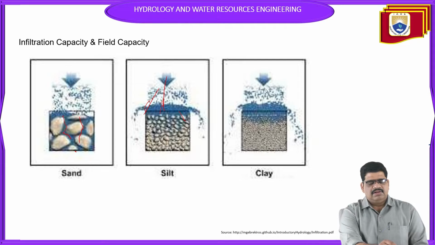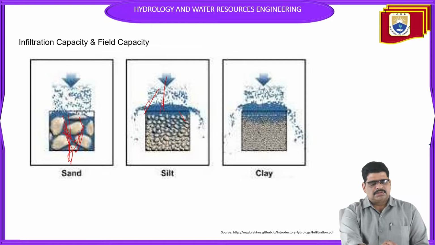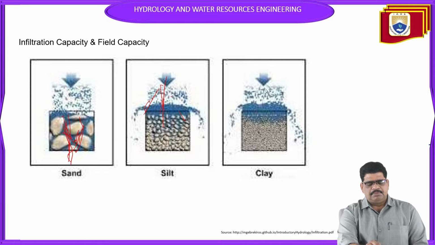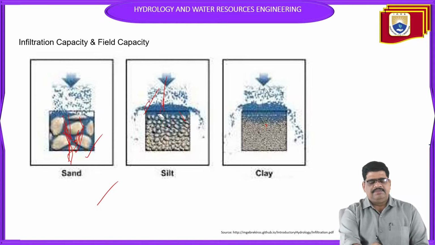So sand has the best infiltration, where water goes inside due to the porous material. Here, the one above is also infiltration. In this one, clay, the infiltration is very low. When comparing these three, the infiltration is the most in sand, moderate in silt, and the third one is the clay.